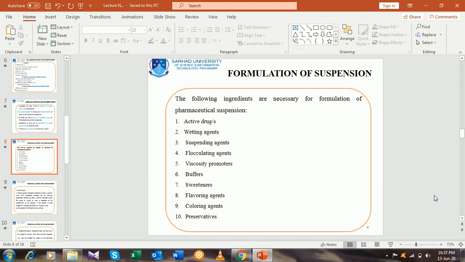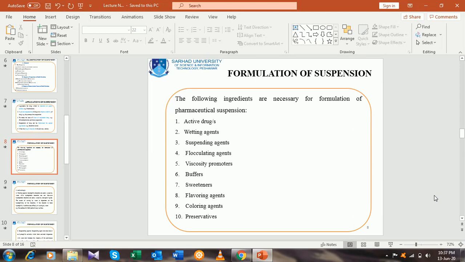Wetting agents, suspending agents, flocculating agent in case of the flocculated system, viscosity promoters: if suspending agents are not enough to promote the viscosity, then viscosity builders or promoters are also added in the pharmaceutical formulation. Buffers to resist change in pH, as the optimal pH is necessary for the stability of the formulation.